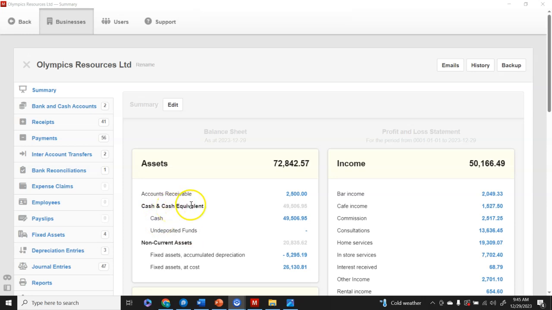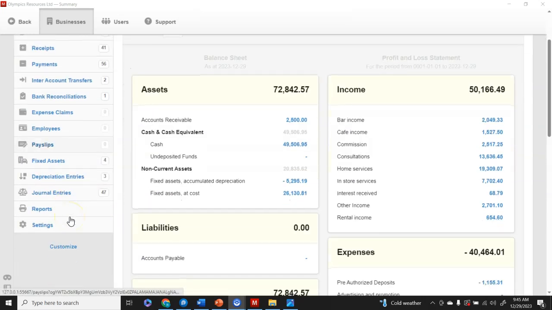So we're going to see an example of how to record the journal entry. Assuming we had accounts receivable as at year end, the 29th of December, but we couldn't go to the bank. We received a check relating to this accounts receivable, but we couldn't go to the bank to deposit the check. In that case, we already received the check, but we can't put it in cash, so we need to create an account called undeposited funds. Now I'm going to show you how we record the journal entry.